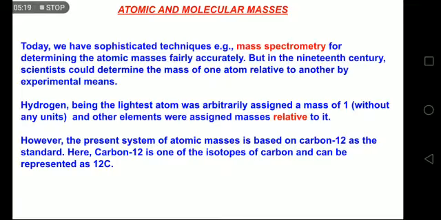Now the present system, it started from mass spectrometry and then the technique where they were relating it to the mass of hydrogen. And now the present system of atomic masses is based on carbon 12 as the standard. What does carbon 12 mean? It is the isotope of carbon which has mass 12. That was taken as a reference, and carbon 12 is one of the isotopes of carbon, and it can be represented as 12C or C12 also.